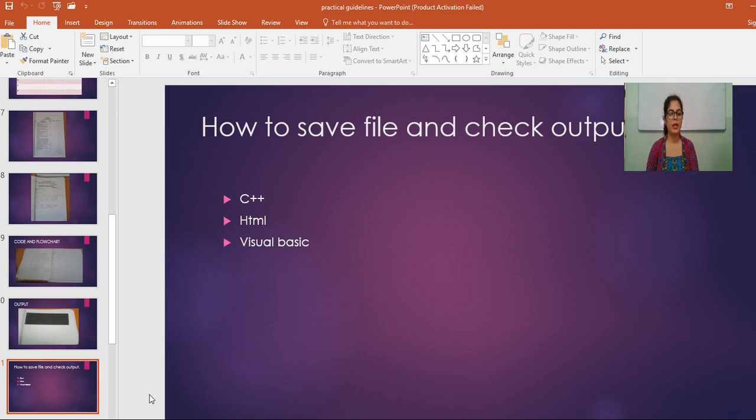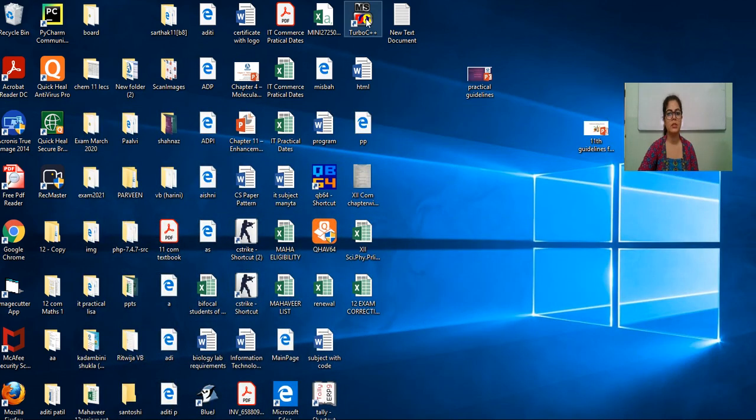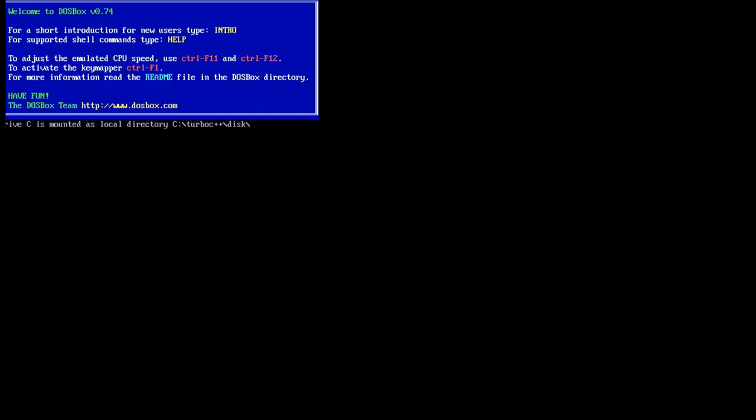Now I will show you how you have to start with the Turbo C, how you have to write your program, and how you have to save your program. It is very important to give the path while saving your program. So for this you have to open Turbo C++ for C++ programs. This is Turbo C.